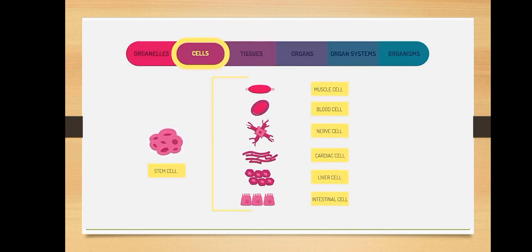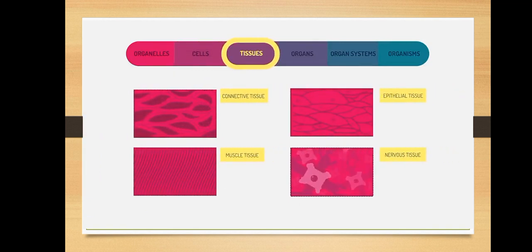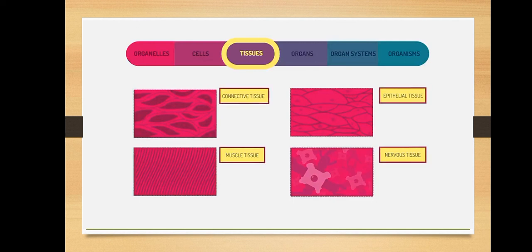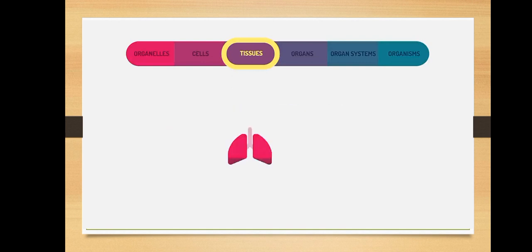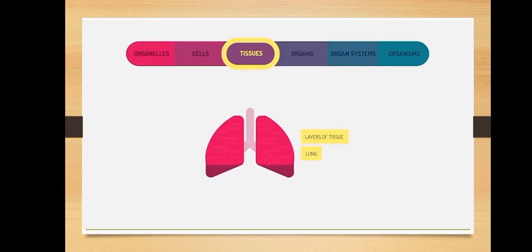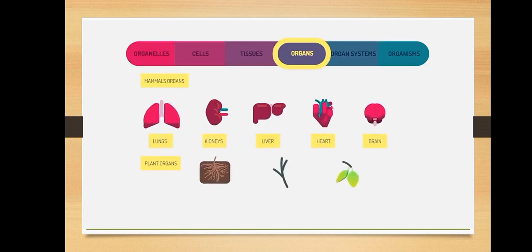In multicellular organisms, cells are differentiated to carry out different roles. Here are a few specialized human cells. Groups of cells then come together to form tissues. In humans, we have four main types of tissue. In plants, the xylem and phloem are examples of plant tissues. When there are layers of tissue working together, they form an organ. Organs are specialized to carry out specific life processes.